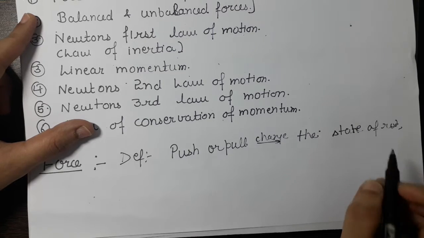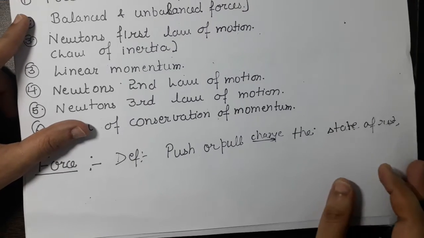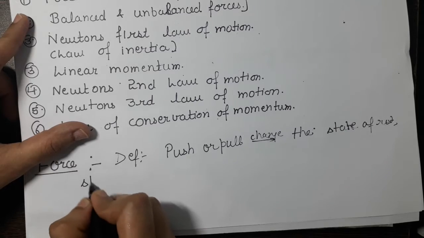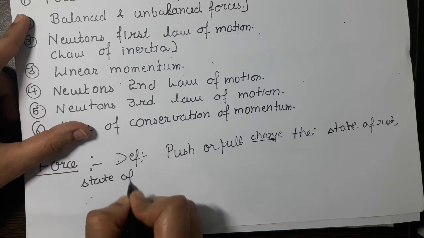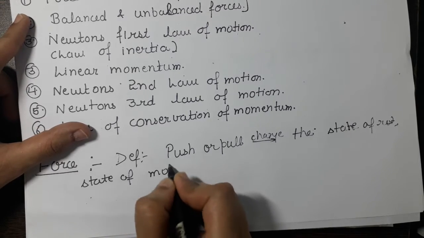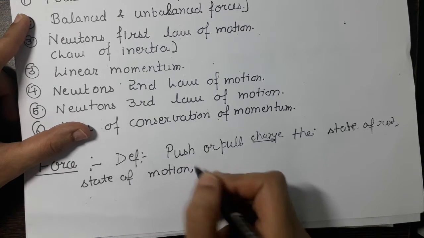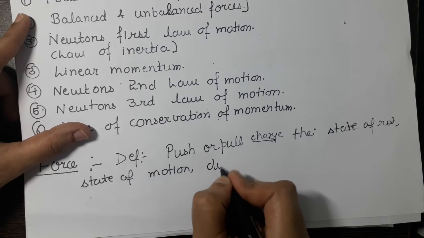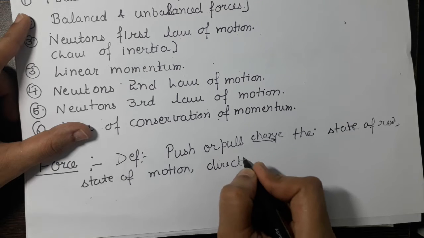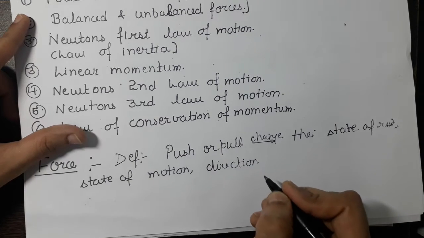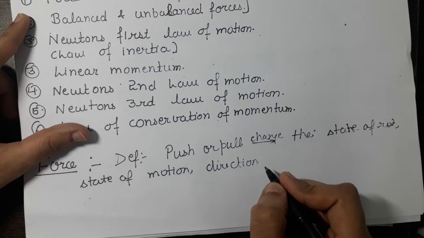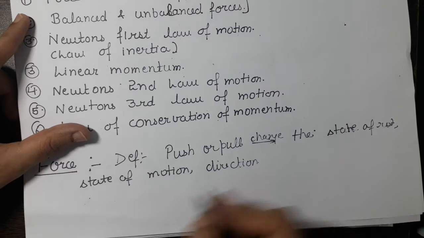That is, if body is at rest, then it can make it move. It can change the state of motion, or we can say direction of motion. When we apply the force on any body, direction can be changed.